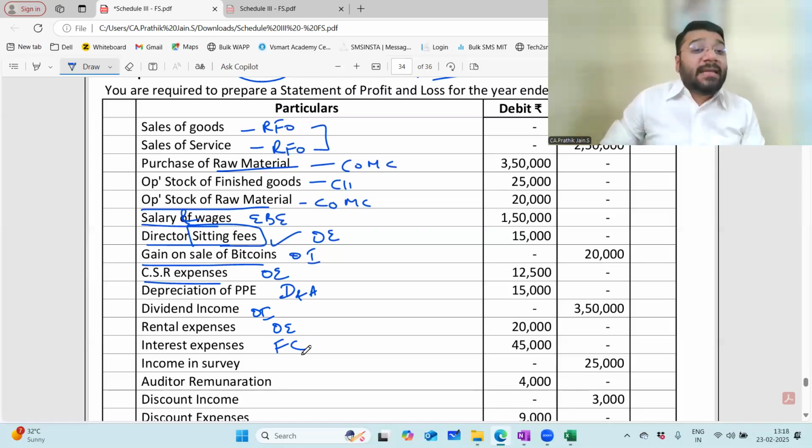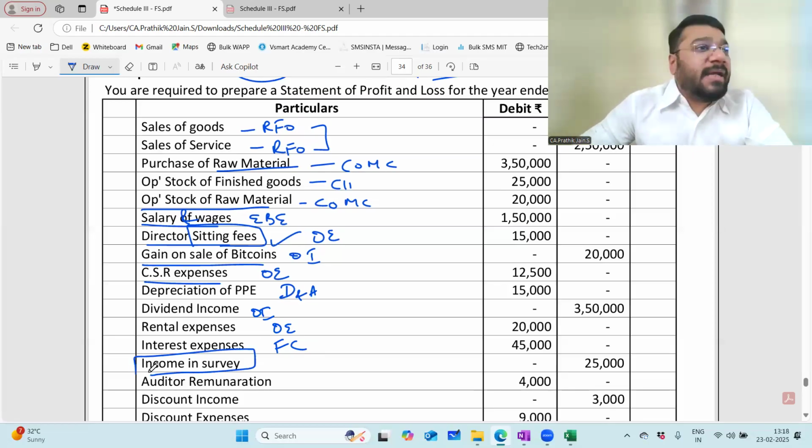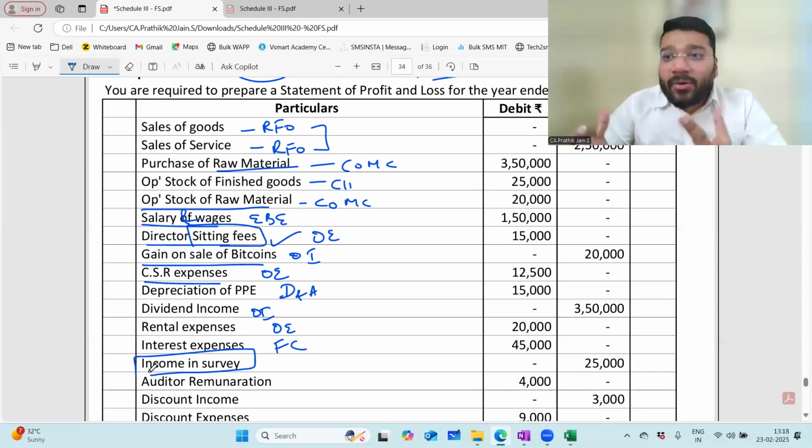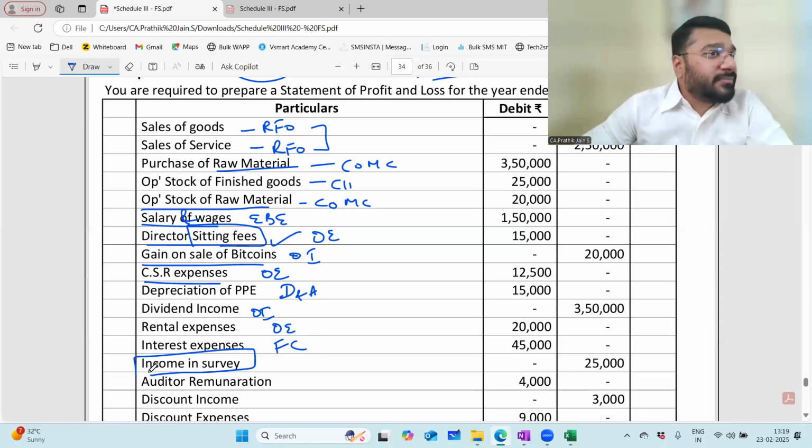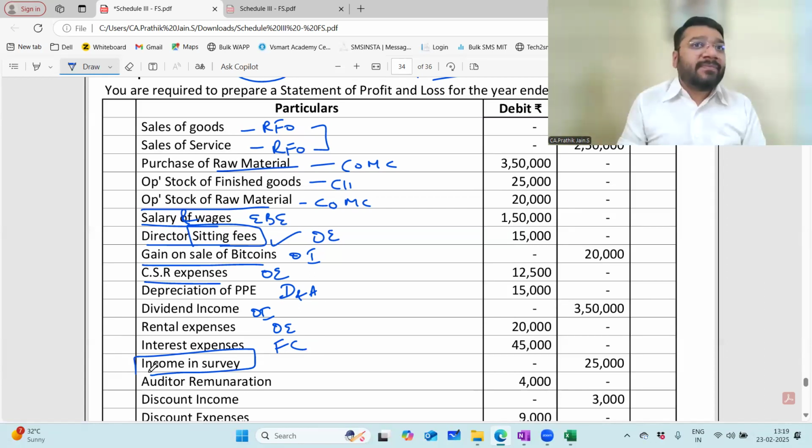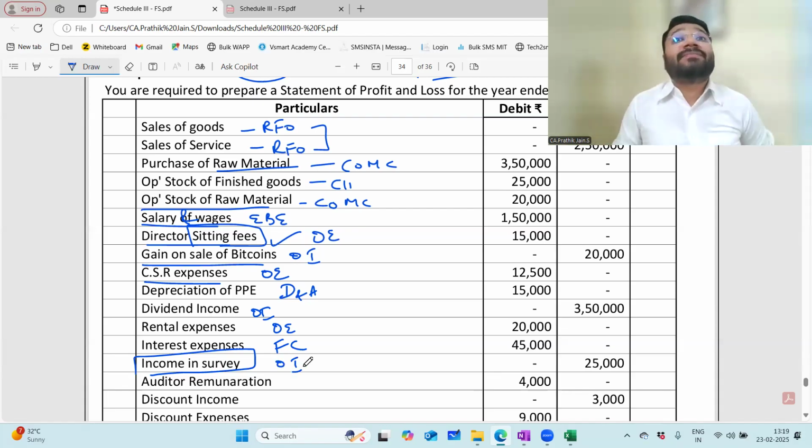Income in survey. What is the meaning of income in survey? Have you seen in movies that the villain or the hero is being raided by the income tax department? Search and seizure. They do a survey. During that process, they dig out a lot of black money. Correct? No. That is subject to tax. So the money that comes as a result of the survey has to be brought into the books of accounts, because it is found out by the raid team upon the search and seizure or the survey. So whatever income is generated out of that is shown in your other income.